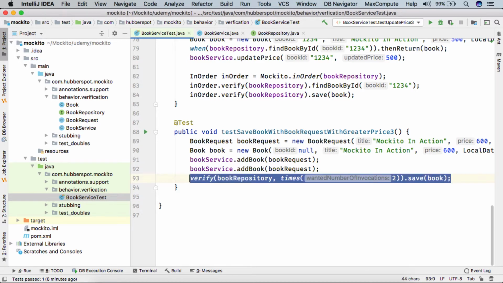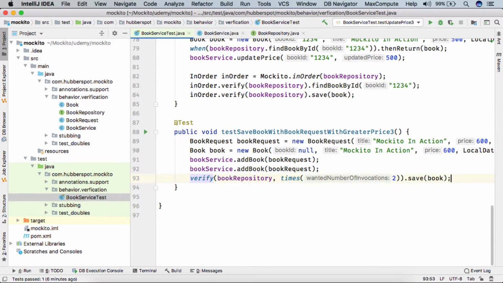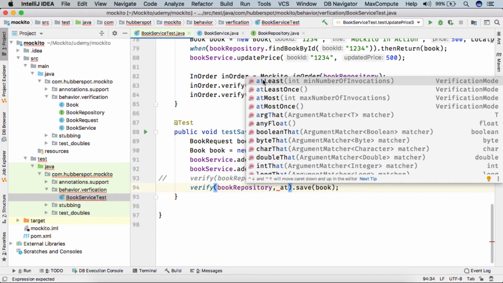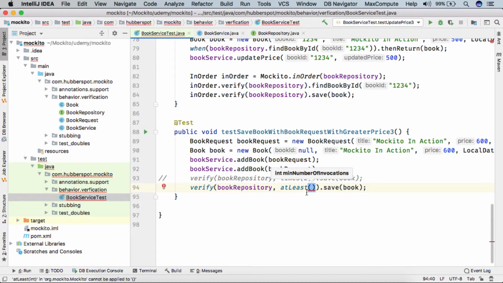Let's say I just copy this, and below that I paste it. Here you see there is a method at least, which takes the minimum number of invocations. So let's say here we have called add.book method 2 times and here we tested that save was called exactly 2 times. Sometimes we need to simply verify that save was called, let's say, at least once.